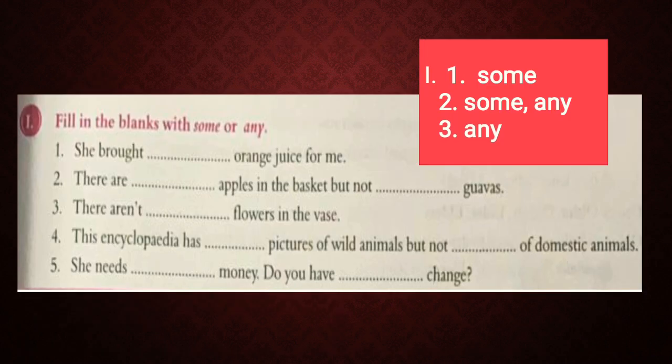She brought dash orange juice for me. The answer will be some orange juice for me. There are dash apples in the basket, but not dash guavas. The answer is there are some apples in the basket, but not any guavas. Next, 3. There aren't dash flowers in the vase. There aren't any flowers in the vase.